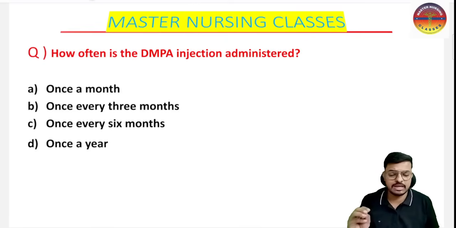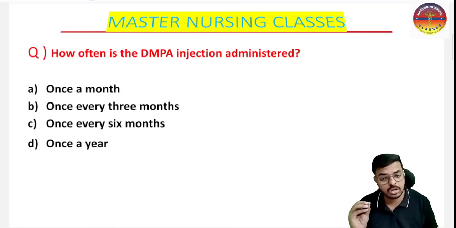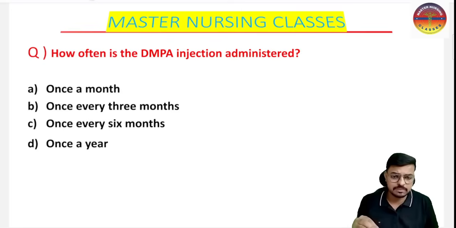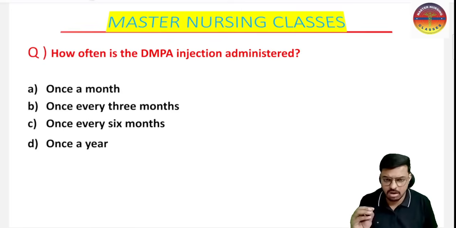So DMPA is the injectable progesterone. Centchroman is non-hormonal and non-steroidal. The DMPA is hormonal, and this is the progesterone injection which we have. Depot medroxyprogesterone acetate is its full name.